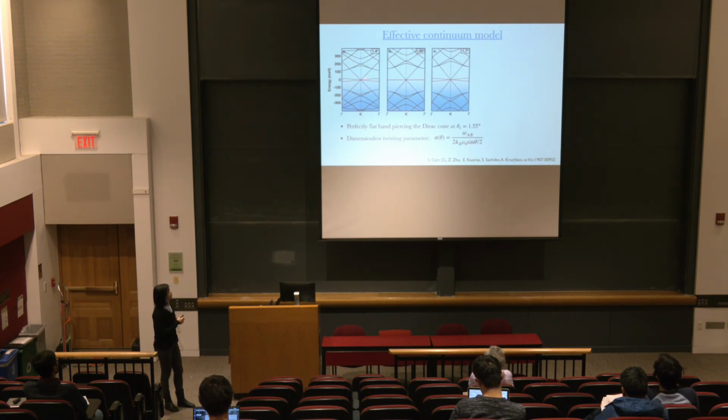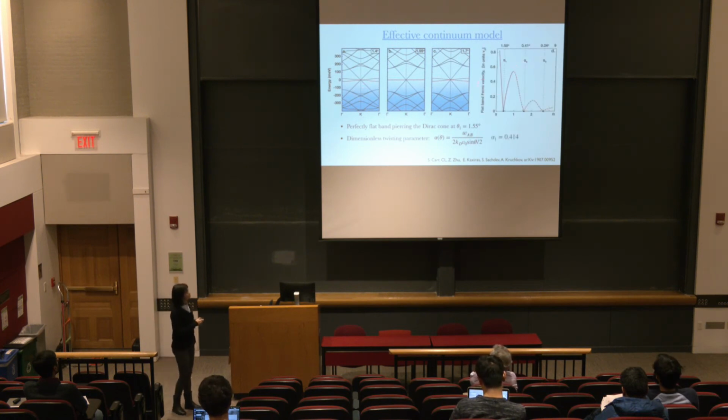And we can also calculate the Fermi velocity of this lattice band in terms of alpha. So we can see that this Fermi velocity will reduce to 0 at the first magic angle and then reappear, and then reduce to 0 and reappear, which shares a similar feature with the twisted bilayer graphene. And in this way, we can also find some higher order magic angles, which are called alpha 2 at 1.57 and alpha 3 at 2.65 here.